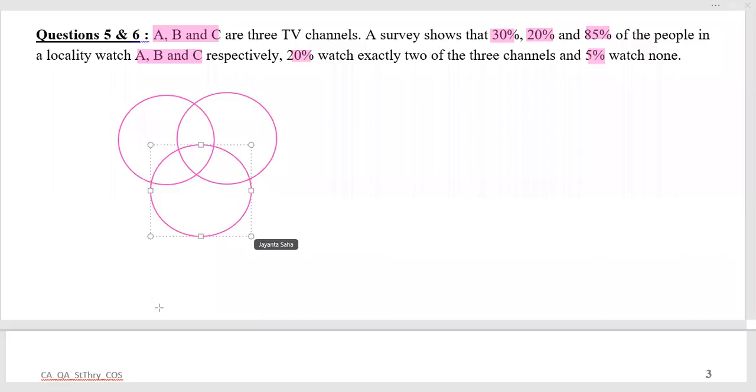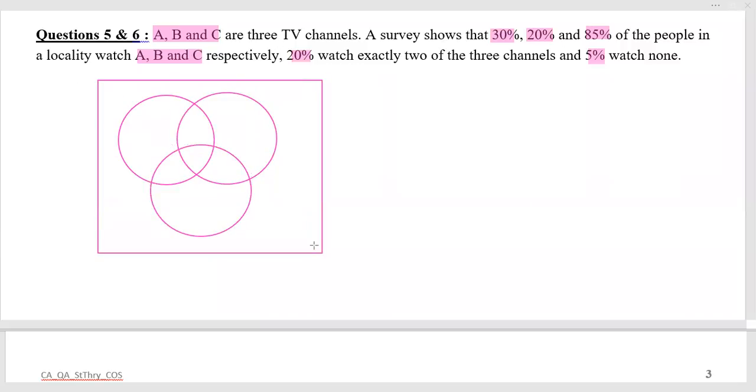Let us consider that three-set Venn diagram where A, B, C are three TV channels. Let me consider that this is A, B, and C. The survey shows that 30%, 20%, 85% of people of the locality watch A, B, C respectively. So basically this is 30, 20, and 85, these three channels. 20% watch exactly two of the three channels.